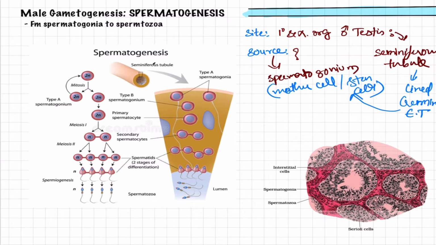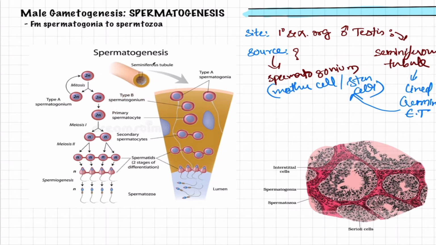What is important to note here is that type A cells will revert back in the cycle, whereas only type B cells proceed forward in spermatocytogenesis. The type B cells undergo another mitotic division and form the primary spermatocyte. Up to here only mitosis is taking place.